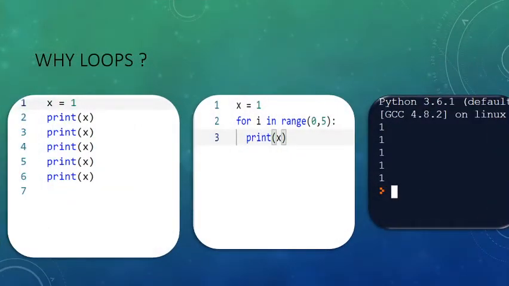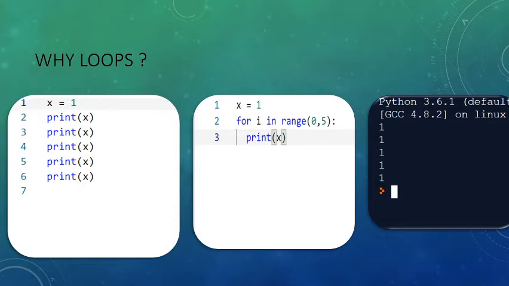While loops are very important. The example here shows x equal to 1, and the print statement is going to print the value of x 5 times. It means we have to repeatedly write that statement for the number of executions.